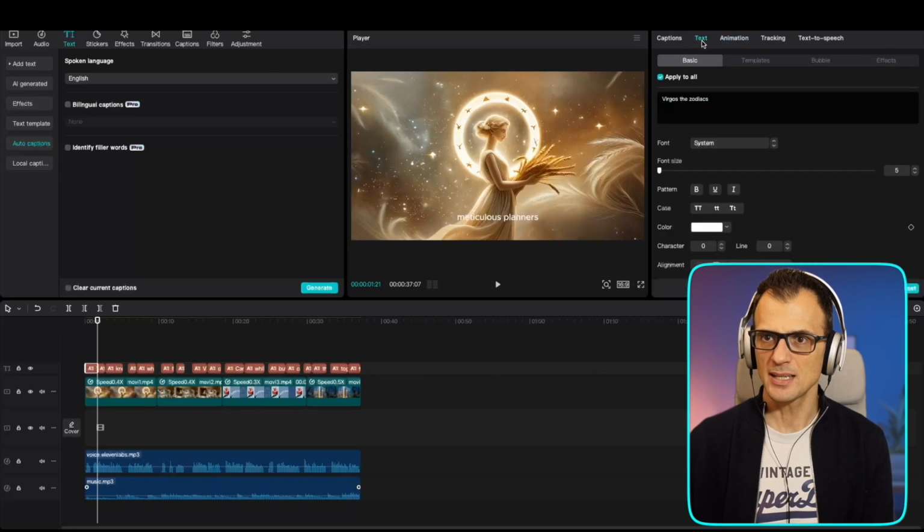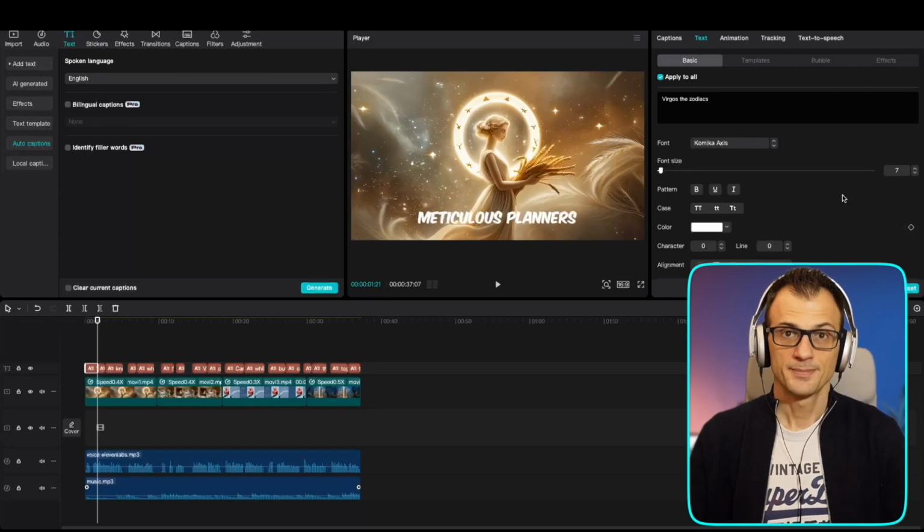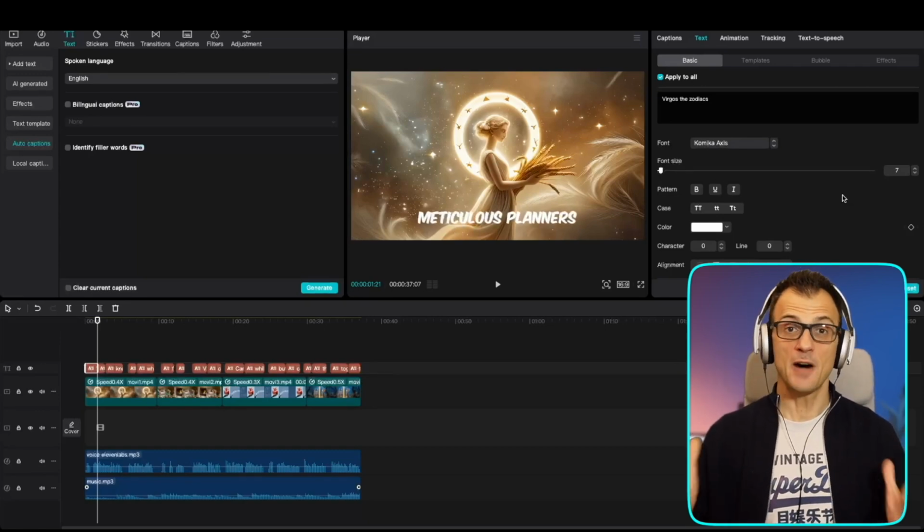And then under text, we will want to apply different font. I like to use Comica Access font. Let's make the size a little bit larger. So I'm now going to play the final result.